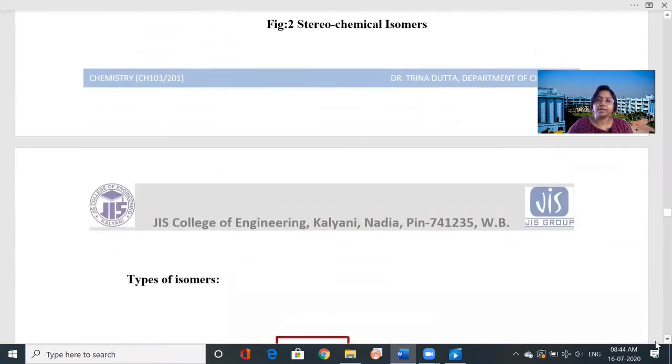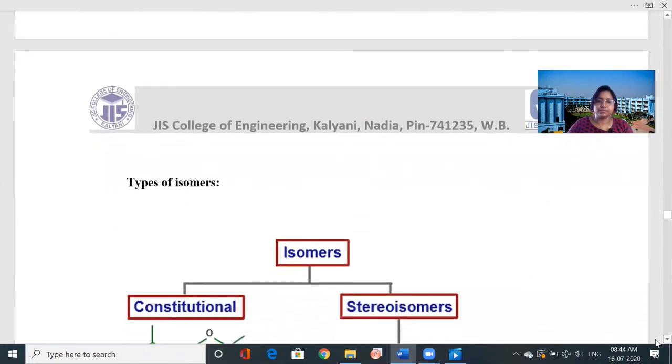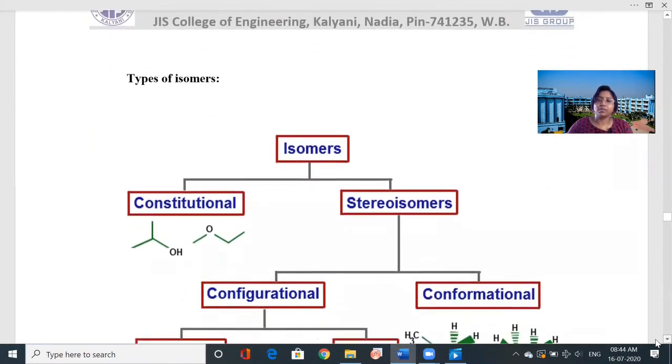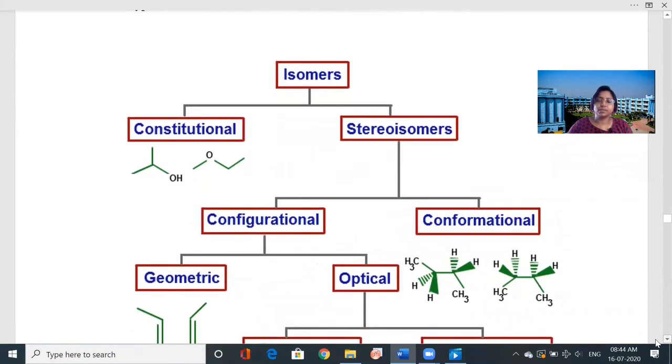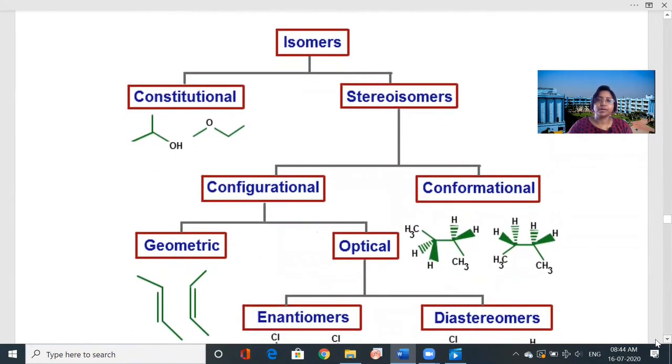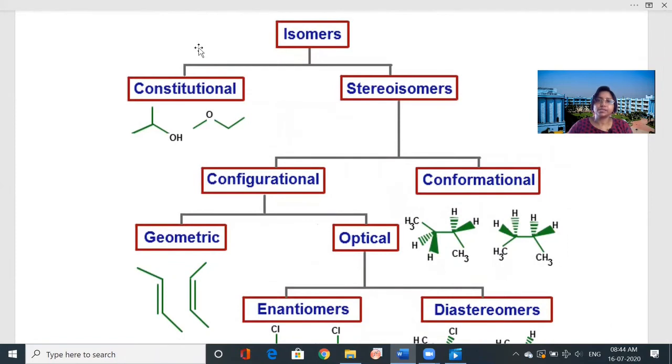So you have learned the 2 main classifications. Now let's see our flow chart. So the classification of isomers: first you are getting the structural or constitutional isomers. Another is stereoisomers. Stereoisomers have different types. That is the configurational isomers and conformational isomers.